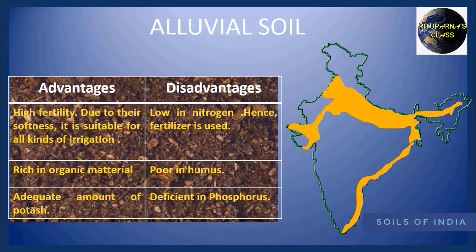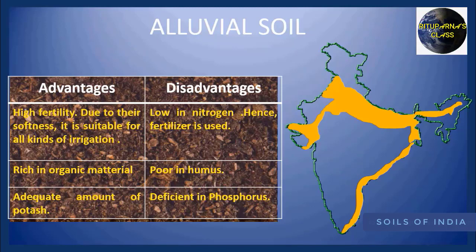Now, alluvial soil is very rich in organic matter but poor in humus. We have to know the basic difference between organic material and humus. Organic material is anything that was alive and is now in or on the soil. It must be decomposed into humus. So humus is an organic material that has been converted by microorganisms to a resistant state of decomposition. The amount of potash is adequate in alluvial soil. Potash is nothing but potassium, which is responsible for crop formation and quality. But in a few portions of India, the amount of phosphorus is not adequate.